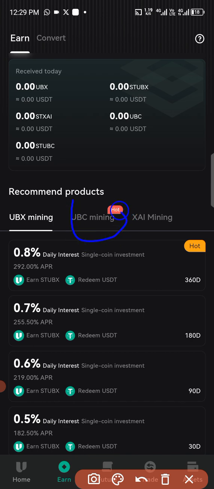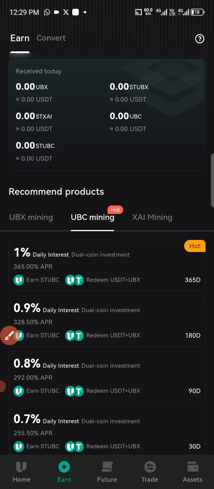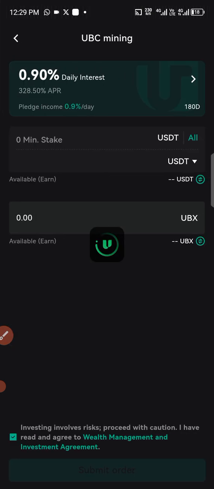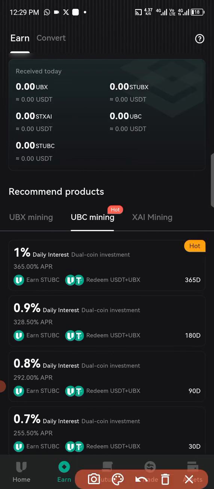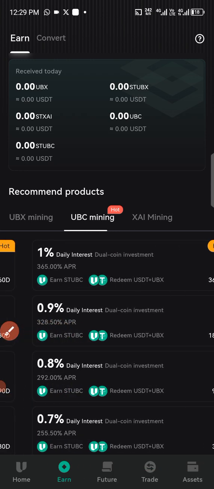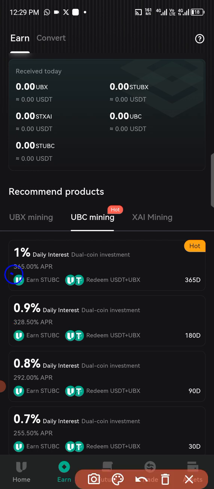So let's move down to the UBC. Now on this UBC, let me click on it. We also have different packages too. We have the package for 1% daily. We also have 0.9%, which is 180 days. Then we also have 0.8% for 90 days. And then we also have 0.7% for 30 days.